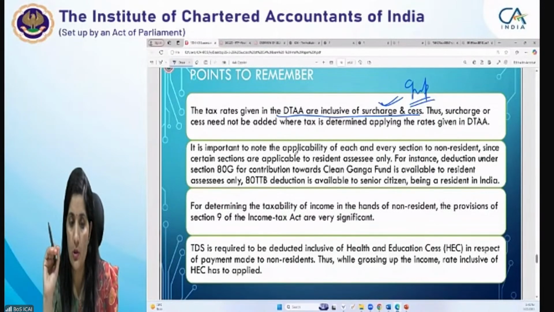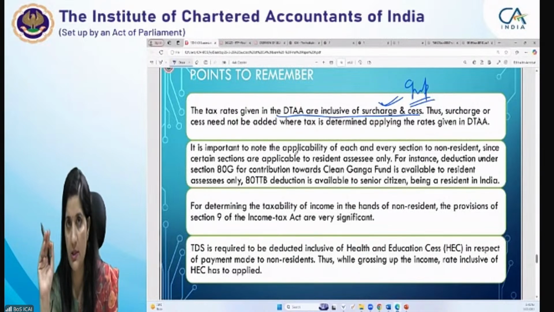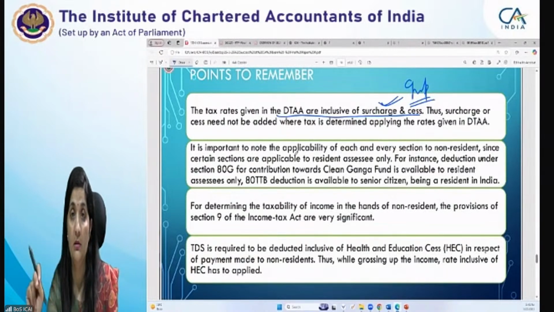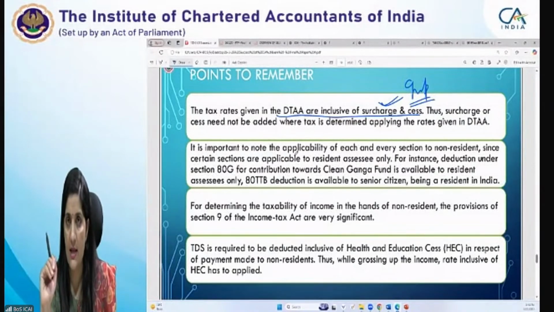Now you know for a senior citizen you would be eligible for 80TTB deduction, definitely to the extent of 50,000, right? So can he claim that 80TTB deduction? Can a non-resident having an age of 62 years and having interest on fixed deposits claim deduction under section 80TTB? Can he claim? Mr. X is a non-resident. Yes, for a non-resident 80TTB is not allowed.